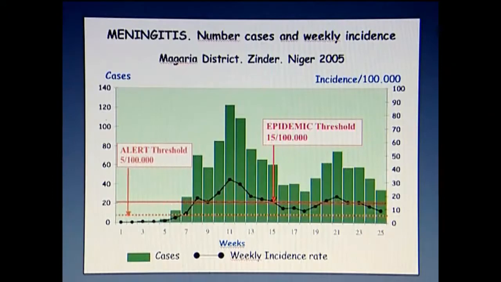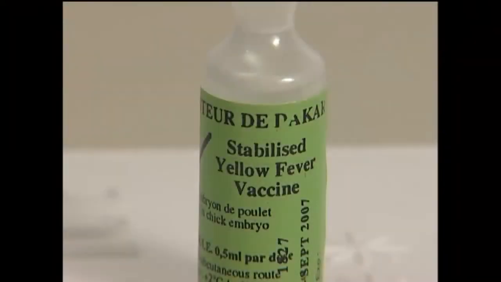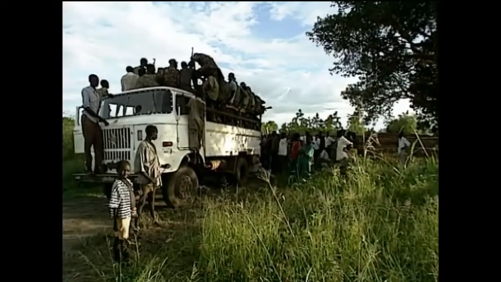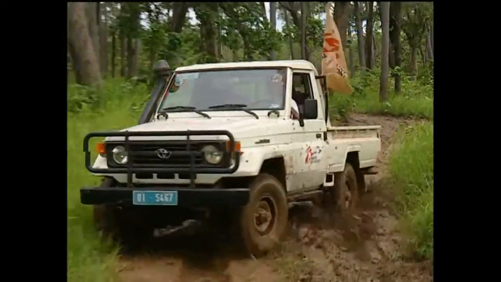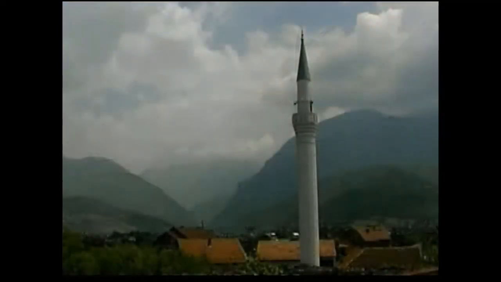Priorities for vaccination in meningitis epidemics are determined once epidemic thresholds are reached or by an unusual number of confirmed cases. And for yellow fever, both the number of cases and the persistency of the mosquito are taken into consideration. Other factors must be taken into account, such as insecurity, accessibility, and local beliefs.